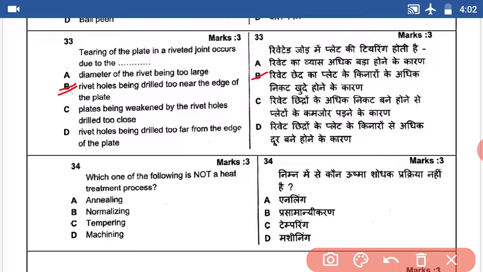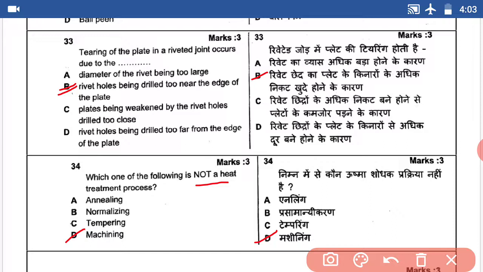Question number 34. Which one of the following is not a heat treatment process? Annealing, normalizing, tempering are always heat treatment processes. So machining is not a heat treatment process. The answer is machining, D.